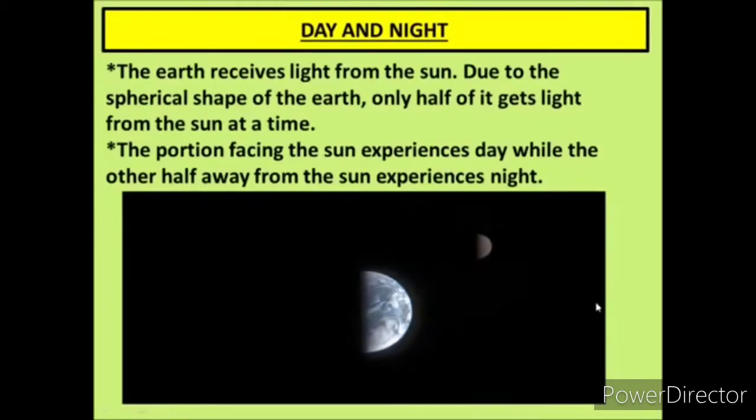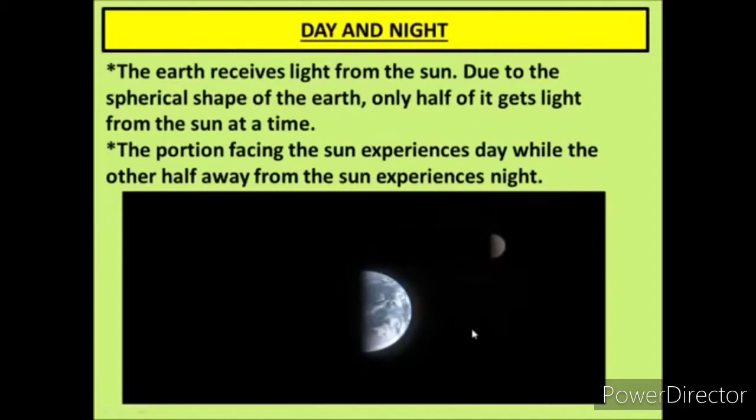In this picture you are seeing that the portion facing the sun experiences day, while the other half away from the sun experiences night. In this way day and night occur, meaning the side which is facing the sun has day and the side which is facing away is dark.